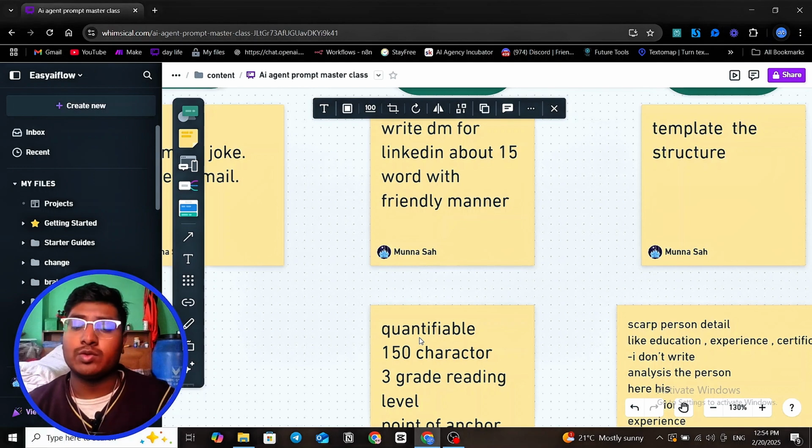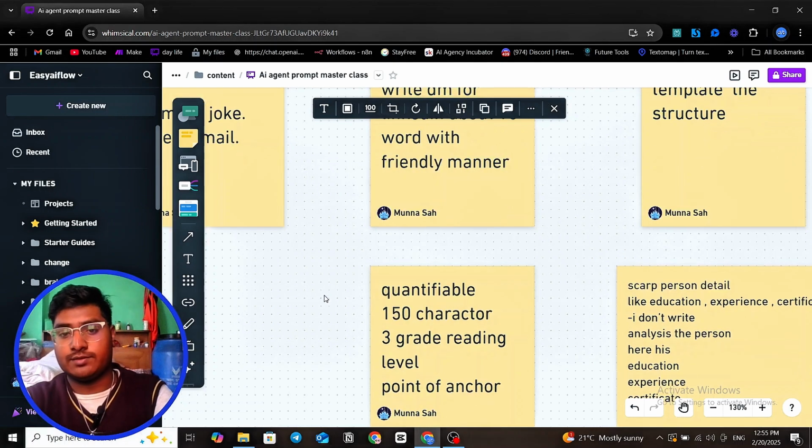Let's suppose you have a joke: make a joke about this specific bread, and it should be short, crispy, and resonate with pet lovers. You can instruct each detail one by one, quantifying it. That's why we have to be quantifiable in our structure. If you add a quantifier, the prompt improves again and again.